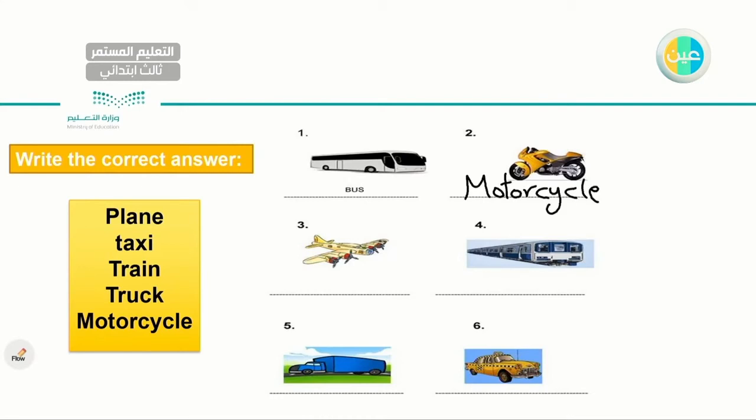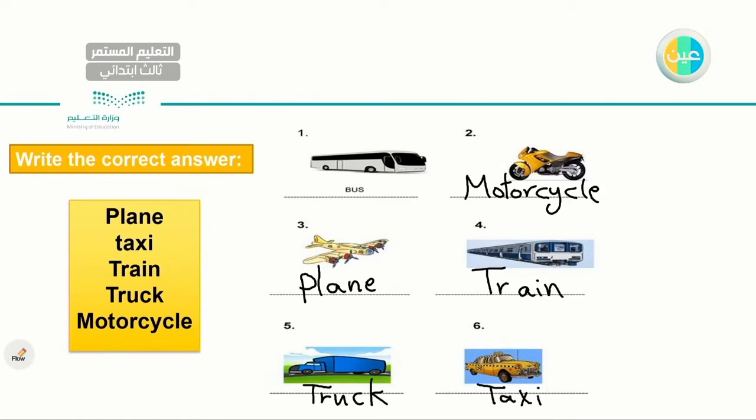Very good, very good. Number three, what do you think? Number three is, yes, looks like a plane. Very good. How about number four? Number four is, that's right, it's a train. Very good, it is a train. Excellent. Number five, it's a blue. It's a truck. Very good, it's a truck. And the last one here I have is a taxi or a cab or a car.